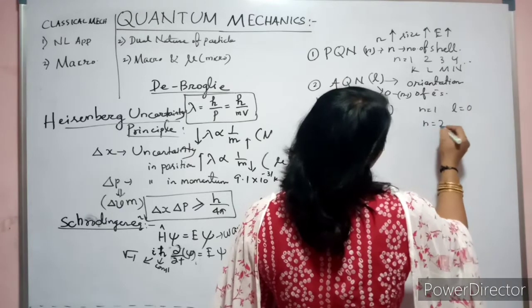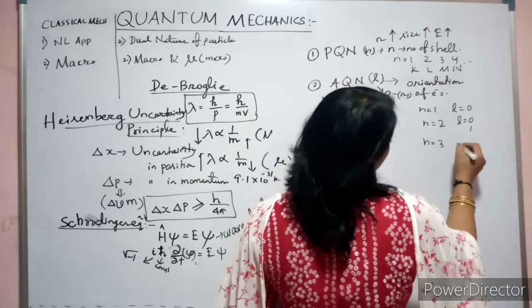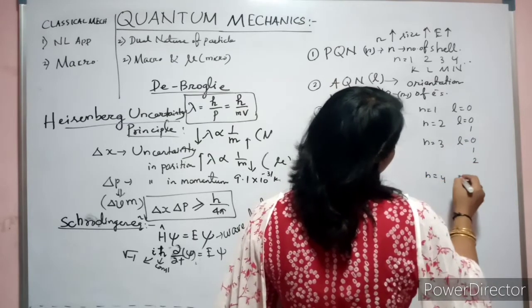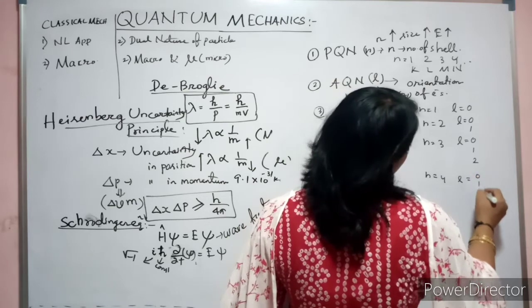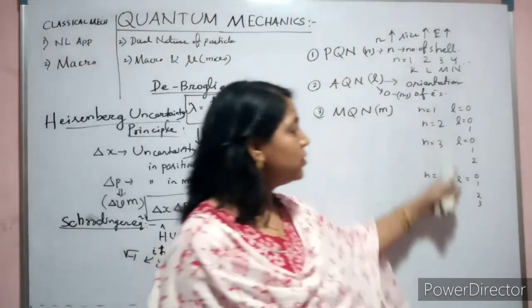If you take n equal to 2, then L equal to 0, 1. If you take n equal to 3, then the value of L will be 0, 1, 2. If you take n equal to 4, then L equal to 0, 1, 2, 3. Okay, this is the way you are going to get it.